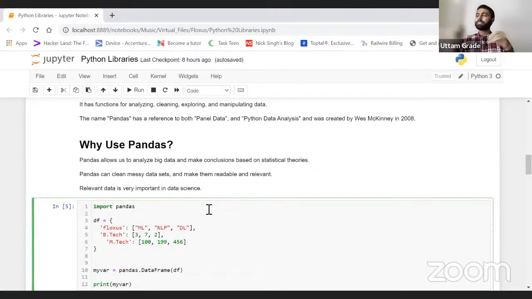Relevant data basically means data which is actually required for our data analysis purpose. If we have redundant data, why do we need it, right? If I have redundant data and I'm going to analyze it, it will break the flow of my data. It will not give me anything, right? We cannot conclude something if we have unclean data. In this way, yes, we can calculate mean, median, variance, standard deviation. Yes, we can calculate it this way.